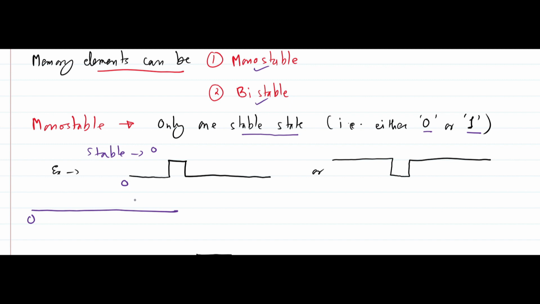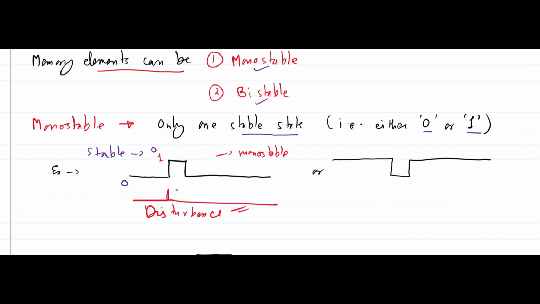Now if at some point I give an input or disturbance to it, what happens? The tendency is to store 0, and at this point I give it a small disturbance. So this is the disturbance actually. When I give it a small disturbance, the output will change from 0 to 1, and this is your monostable actually.